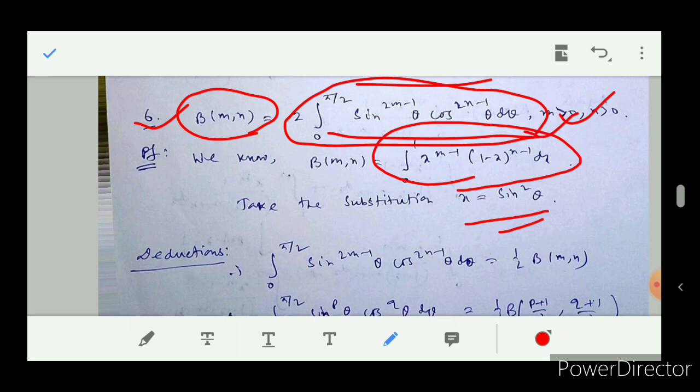Now I am coming to deductions, which are very important in the sense that any integral of sine or cos, we can convert to beta functions, and if we know the values of the beta functions, then it will be very easy to find the value of the integral. Directly from this formula, if 2 is taken to the left side, we get the integral from 0 to pi by 2 of sine to the power 2m minus 1 theta cos to the power 2n minus 1 theta d theta equal to half beta m n.